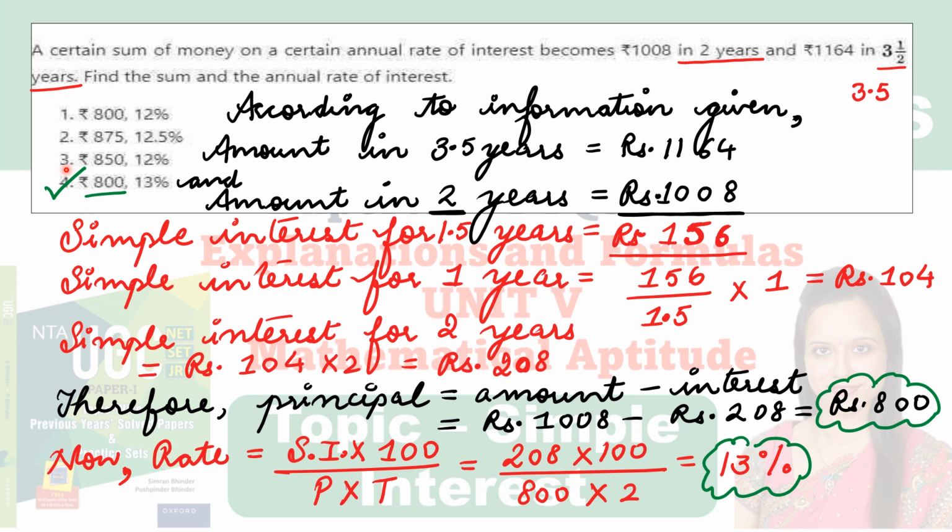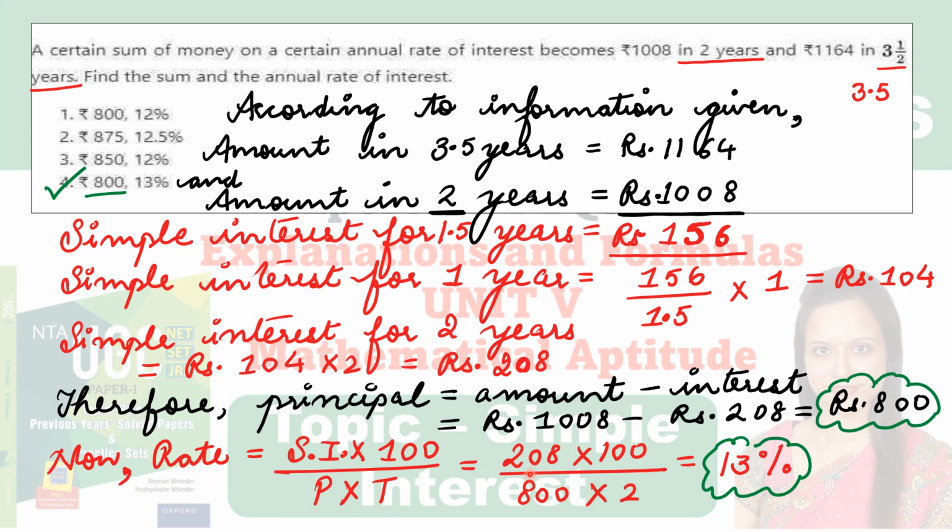Now option number 2 and 3 they are deleted. So you have to figure it out कि अब जो annual rate of interest है that is 12% or 13%. Clear? So now we know what is simple interest. Simple interest is rupees 208. We know what is principal that we have just calculated, that is 800. Time is equal to 2 years from here. Using this formula, the basic formula which we learned previously, we can calculate rate.